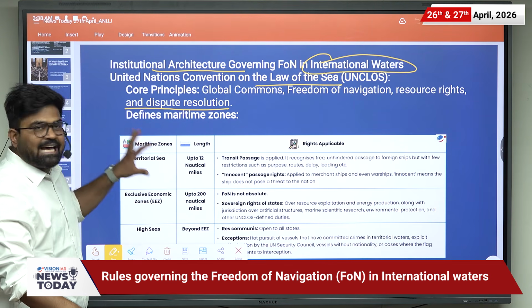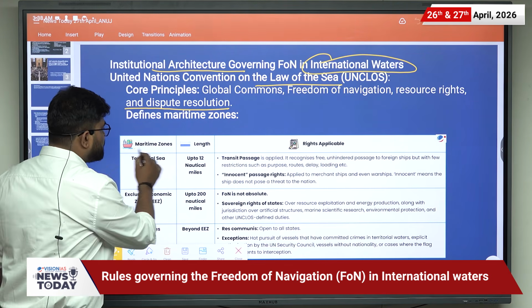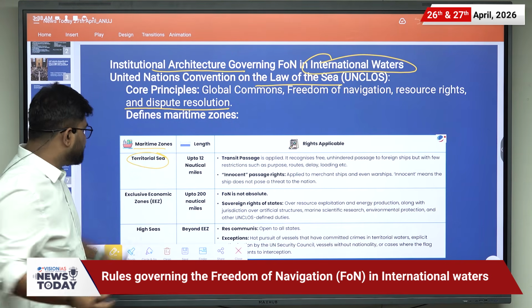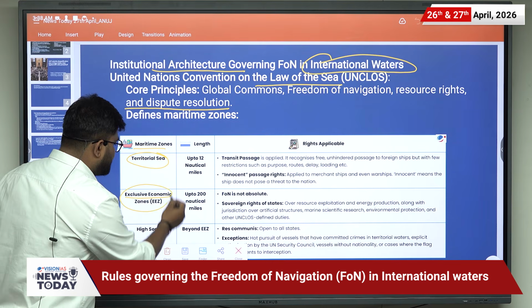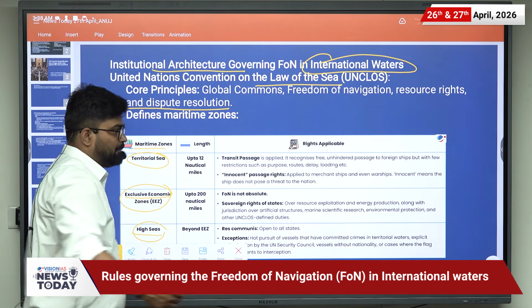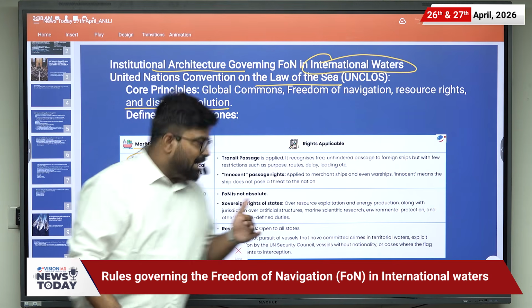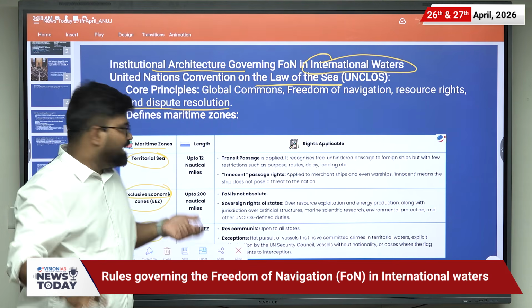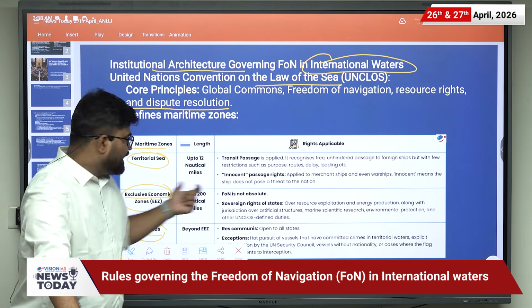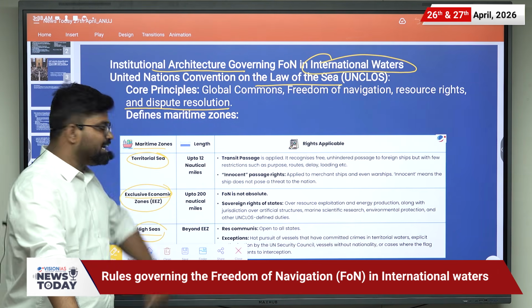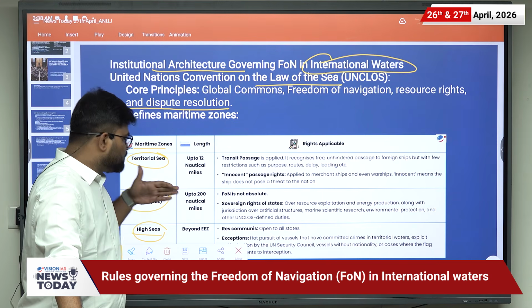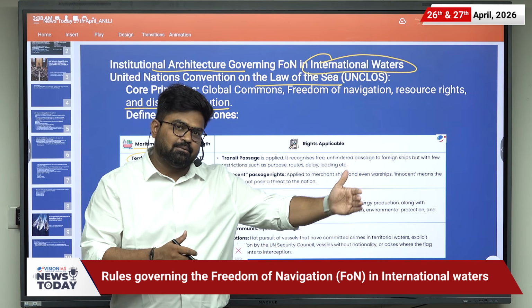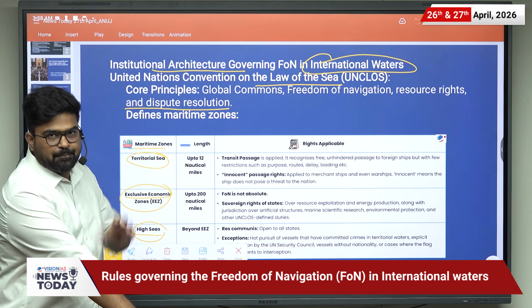UNCLOS has divided the maritime zones into three areas. One is territorial sea, then exclusive economic zone, and then high sea. Up to 12 nautical miles from the coast is the territorial sea, up to 200 nautical miles it is the exclusive economic zone, and after 200 nautical miles it is high sea.